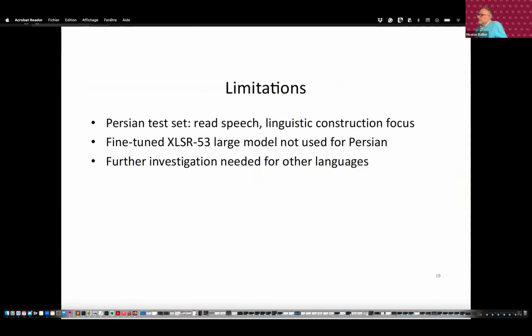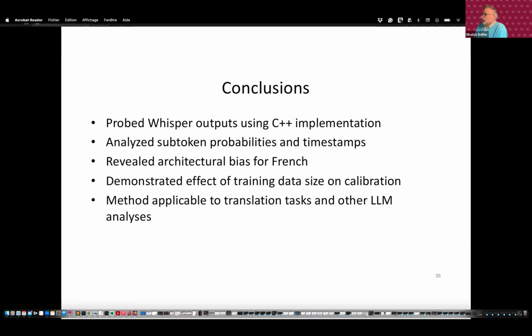Some limitations to our study. We did not look at the fine-tuned version of Persian. We only looked at 3 languages, so we may observe some specific issues related to Persian, and they are now the focus of our current work. And we, in a way, did an easier test for Persian because we used read speech, not spontaneous speech. Nevertheless, we hope to show the interest of these probing methods, where we can try to analyze some of the performances of Whisper.